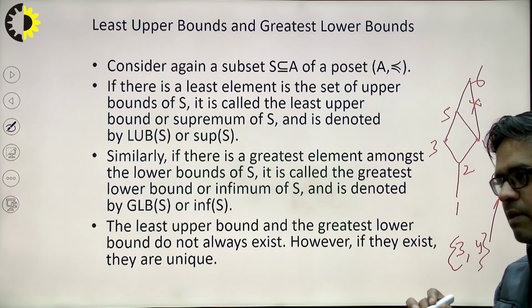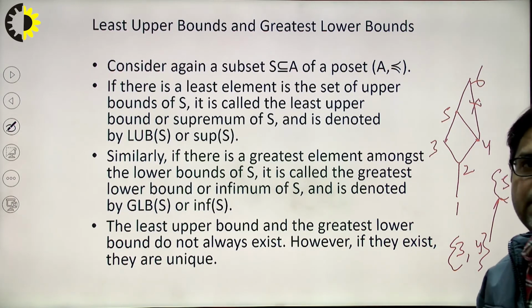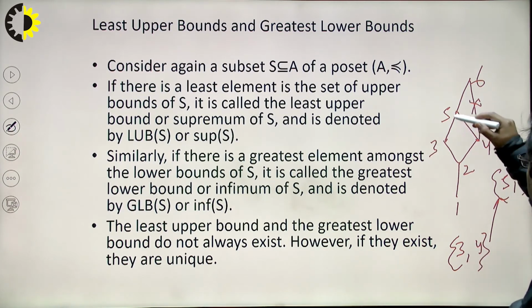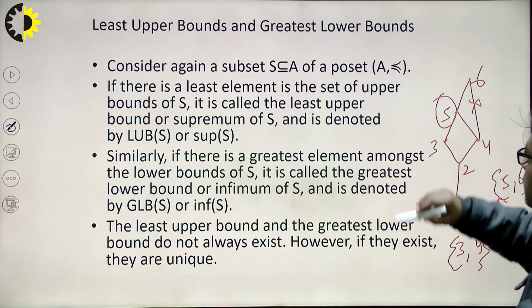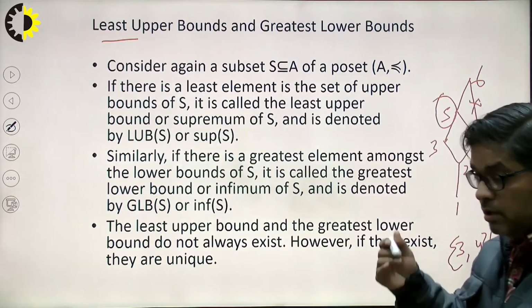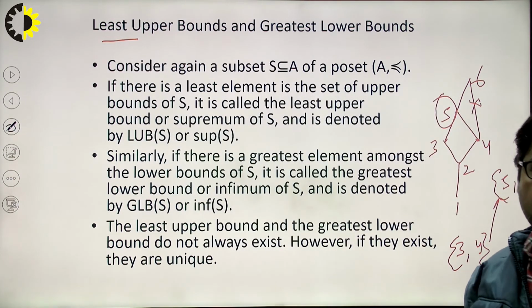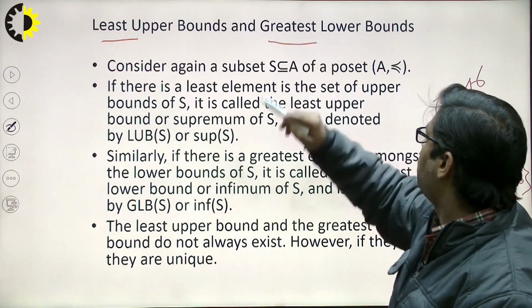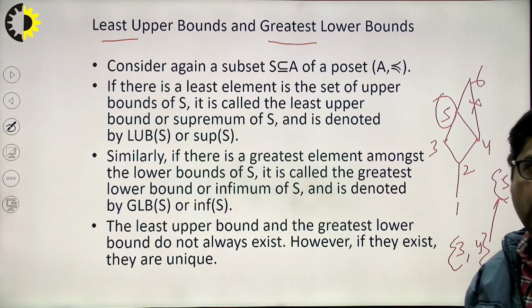Among 5 and 6, which is the least one, which is at the lowest position? Here I am saying that 5 is at the lowest position. That's why its name is the least upper bound. That is, the lowest among the upper bounds is called the least upper bound. Similarly, the greatest among the lower bounds is called the greatest lower bound.